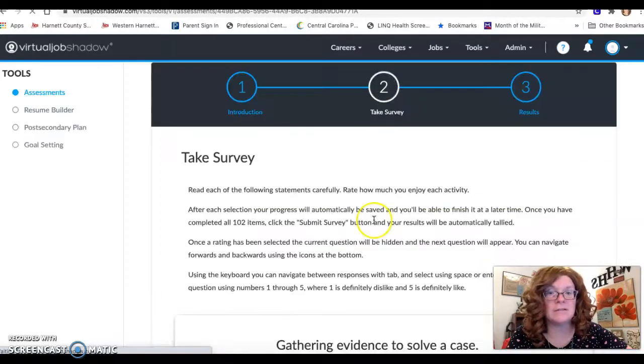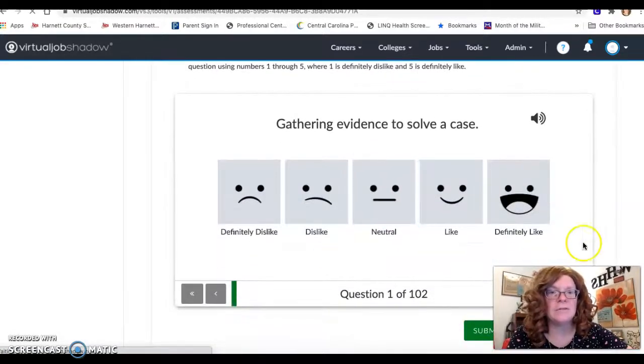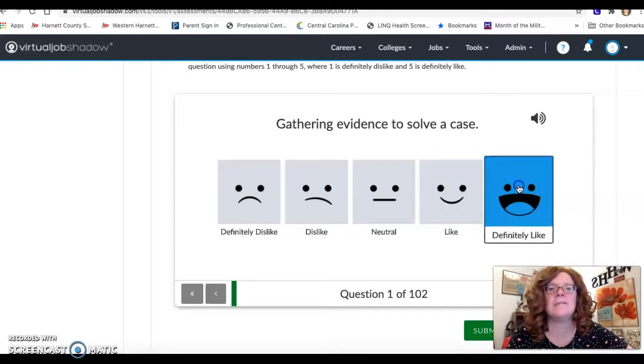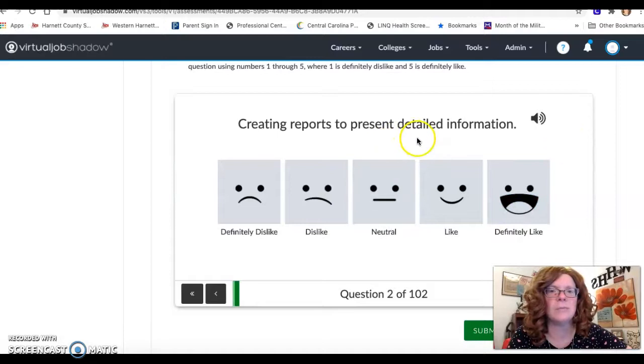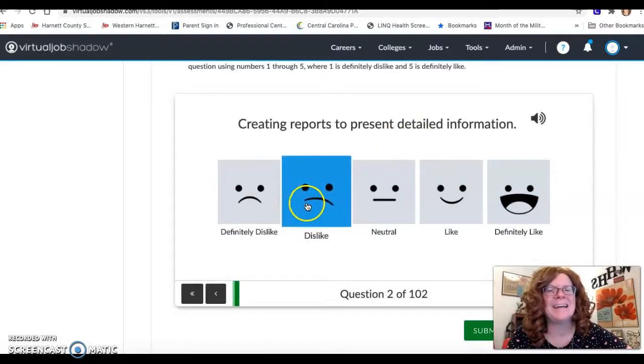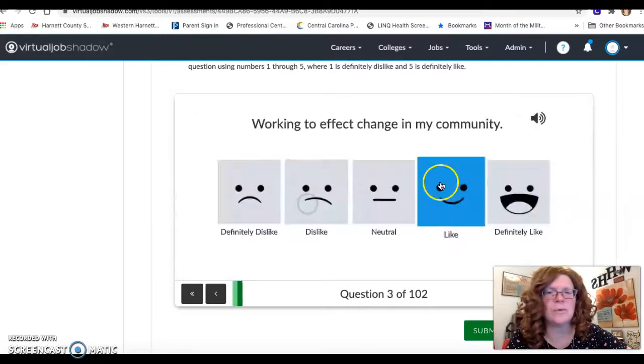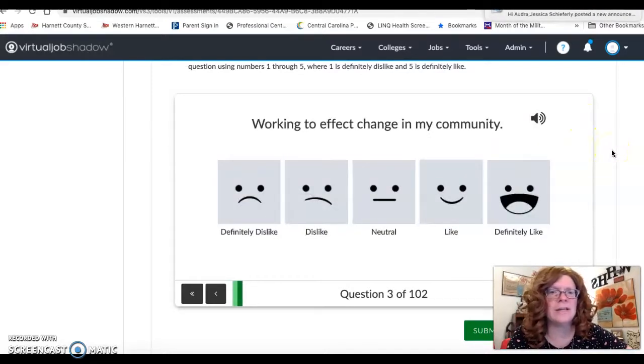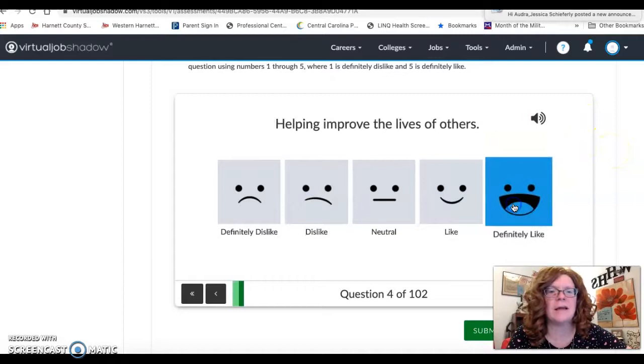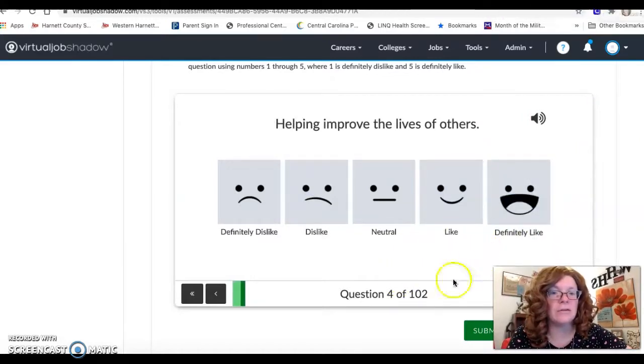So I'm going to click Start Survey. Gathering evidence to solve a case. Oh yeah, I like that. I definitely like that. So I'm going to click that. Creating reports to present detailed information. I kind of dislike that. I don't really want to do reports. Working to affect change in my community. I definitely like that. So you're going to go through all of these. It says 102 questions, but I promise you it'll take you about 10 minutes to do that.